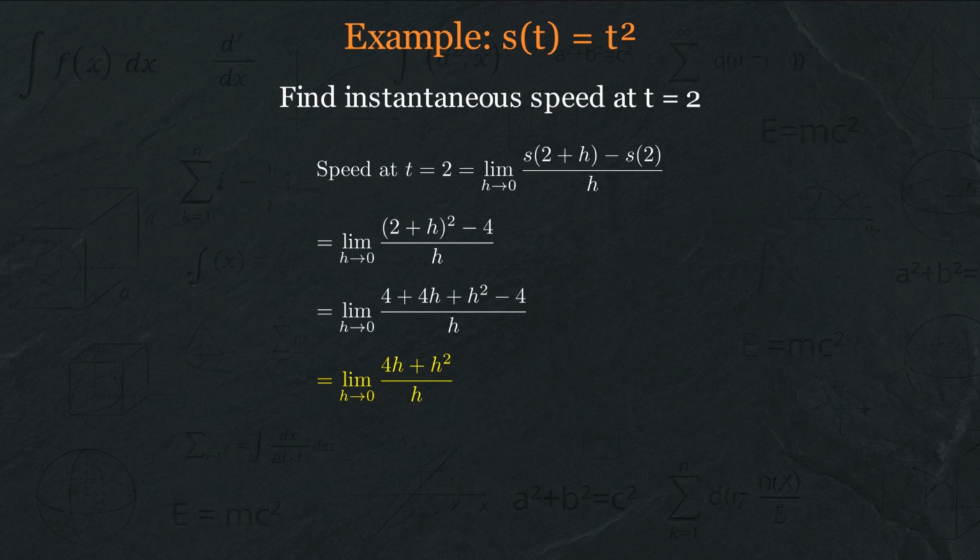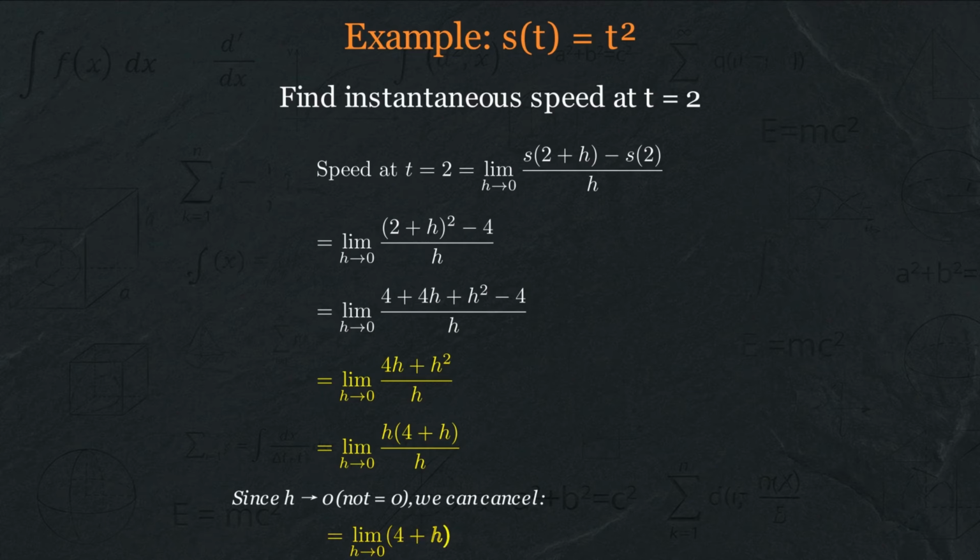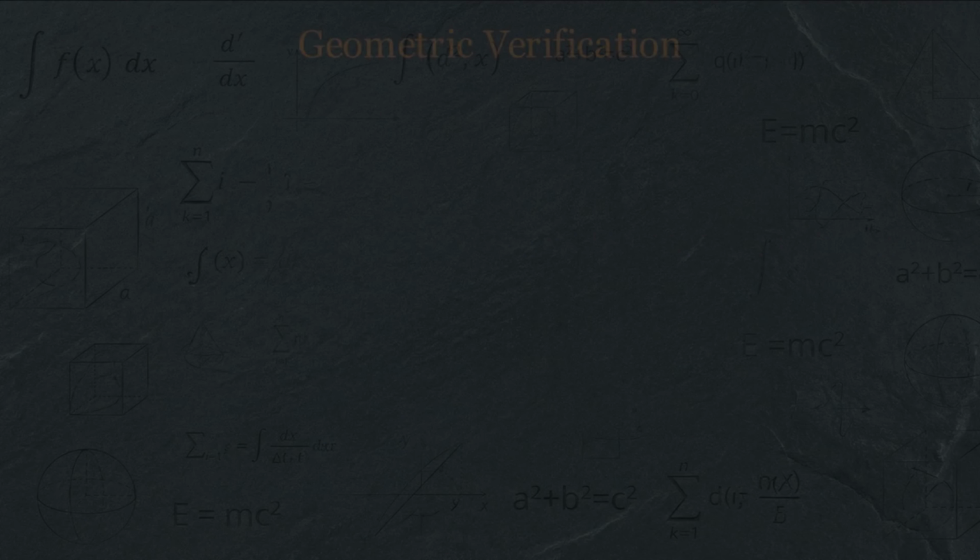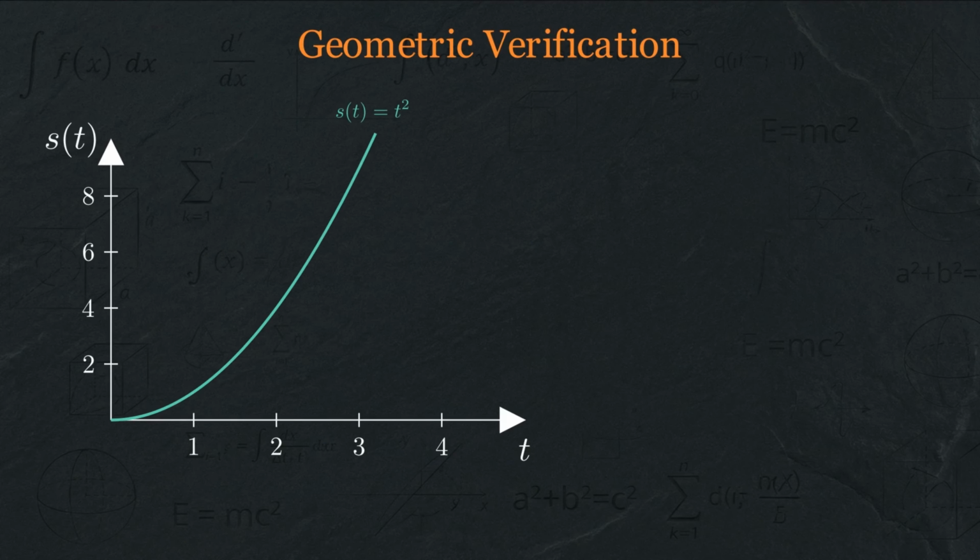The 4's cancel. Now, and this is crucial, we can factor out an h from the numerator. Since h is approaching 0 but never equals 0, we can cancel the h in numerator and denominator. We're left with the limit of 4 plus h as h approaches 0. The instantaneous speed at t equals 2 is 4. Not 0 over 0. Not undefined. 4.